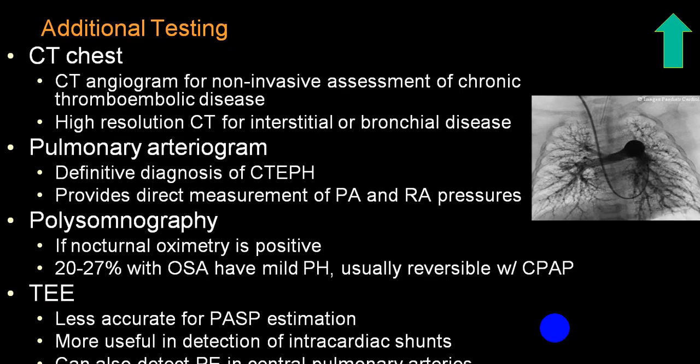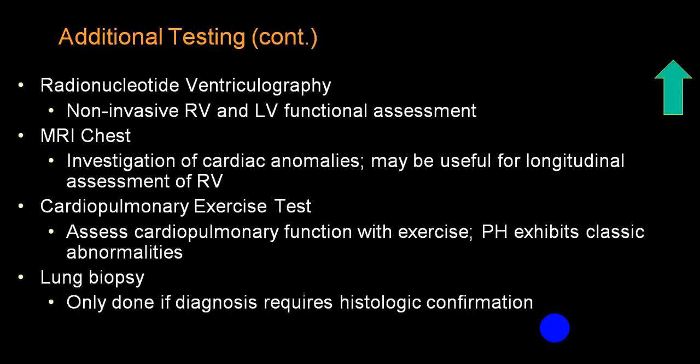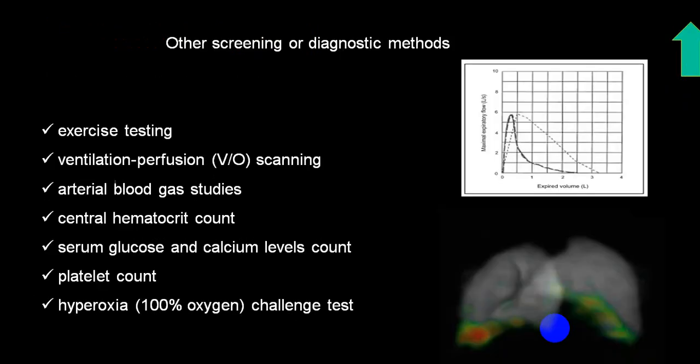CT chest, pulmonary arteriography is useful for arterial disease, polysomnography for OSA. Transesophageal echo is very useful for identifying RV, LV, etc. Cardiopulmonary exercise test will also be useful to identify how severely the cardiopulmonary function is affected. You can go for a PET scan also.